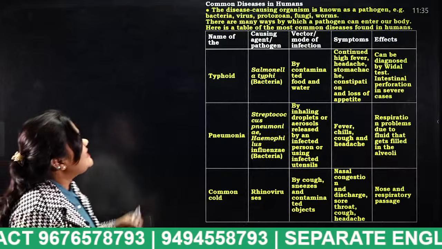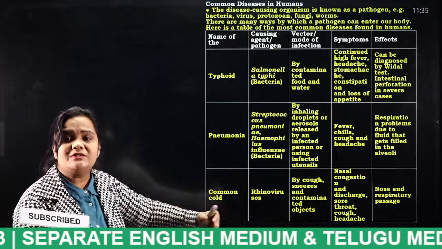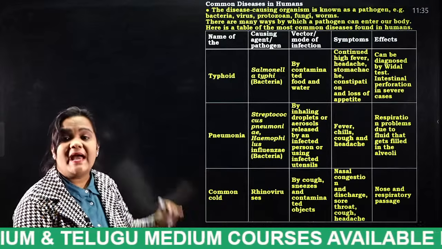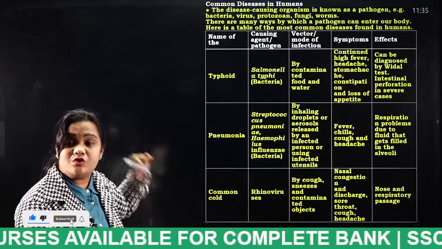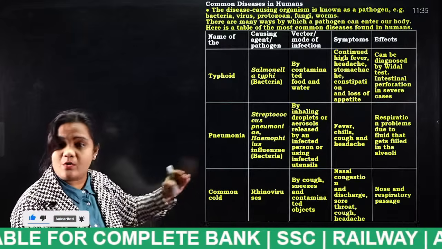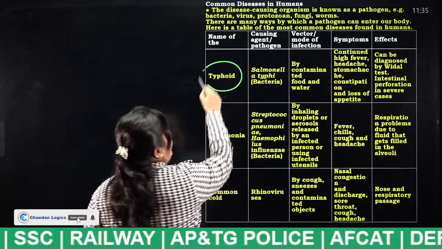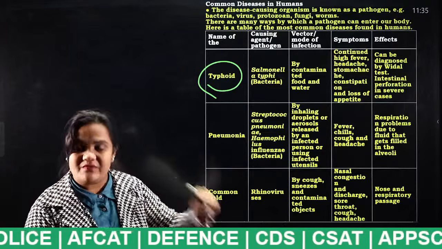So these are some of the common diseases in humans, students, and now we are going to discuss what are the pathogens responsible for those diseases and what are the symptoms of that disease. Each and every student, this is very, very important from your exam point of view. So listen properly. First one is typhoid. We all know, typhoid is nothing but a fever.